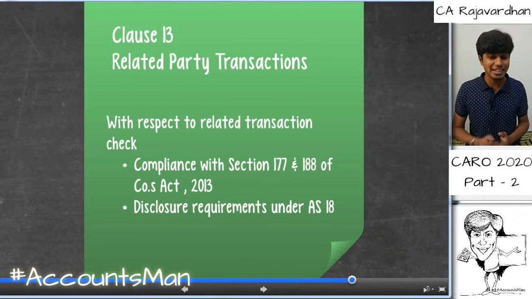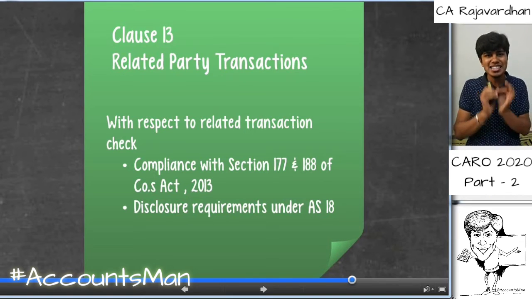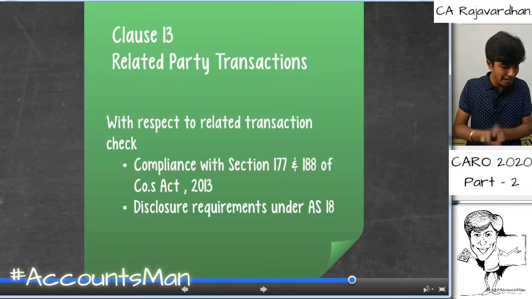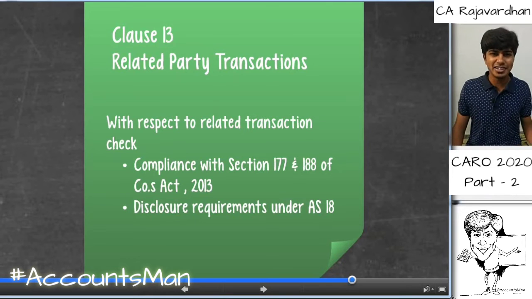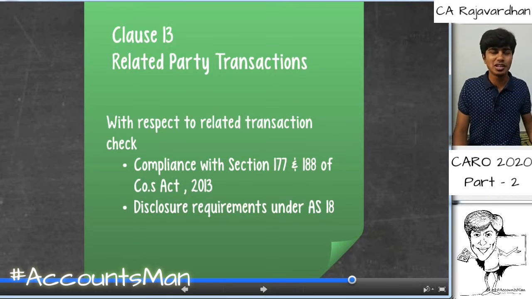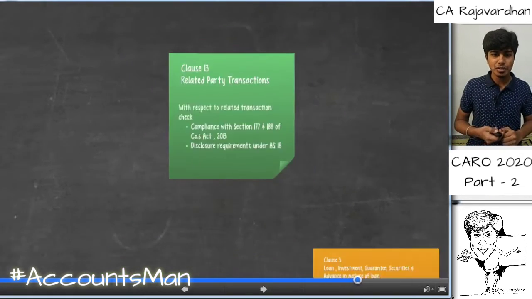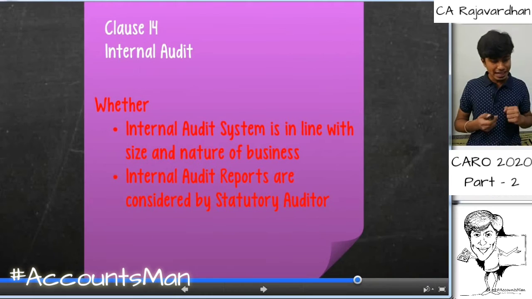Now let's go to clause 13. Clause 13 talks about related party disclosures. If there are any related party transactions covered under section 177 and section 188, along with accounting standard 18, has the company complied with these sections and with the disclosure requirements? If it has not complied, then we need to say that the company has not complied with this. We can also check the standards on auditing 550 with regard to related parties. So we need to check the compliance of section 177, section 188, and the disclosure requirements as per accounting standard 18, and do the entire process keeping in mind standards on auditing 550, which again talks about related parties.